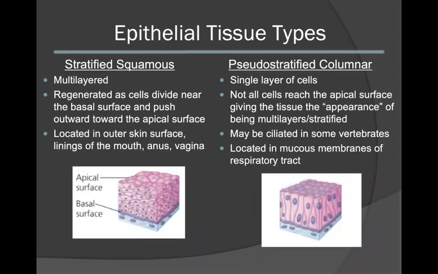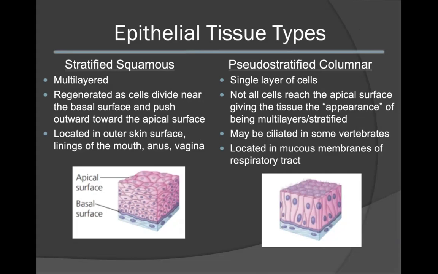We're now going to examine specific types of epithelial tissue, beginning with stratified squamous epithelium. Stratified squamous epithelium is multi-layered, which means, as you can see in the diagram below, it consists of multiple layers of epithelial cells. These cells are regenerated as the cells divide near the basal surface. As these cells undergo mitosis, they will be pushed up towards the apical surface. Stratified squamous epithelium typically lines the outer surface of the skin, linings of the mouth, anus, as well as vagina.